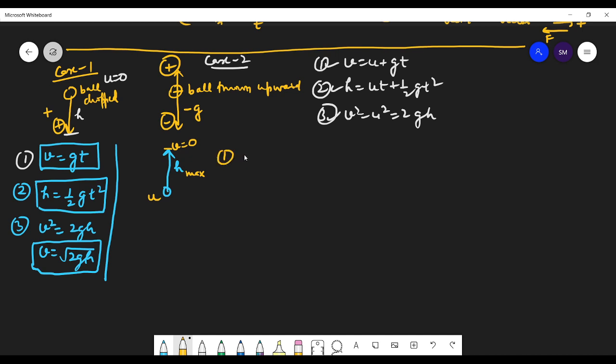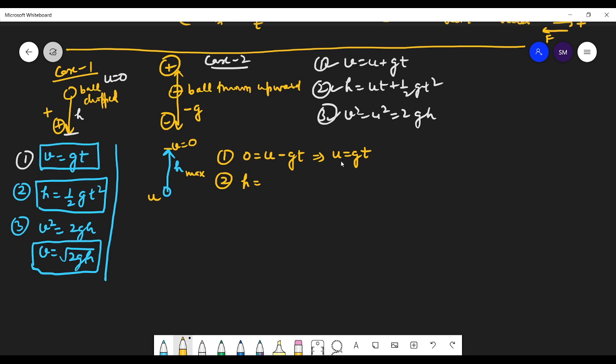So what will happen to the first formula, students? v is equal to 0, so 0 is equal to u, and g is downward, so we are taking g as negative: 0 is equal to u minus gt. So the formula is u equals gt. Second formula: h is equal to, so that's your maximum height.